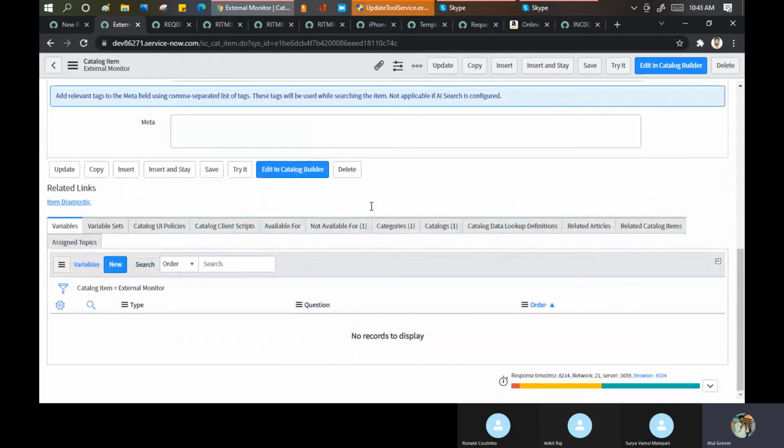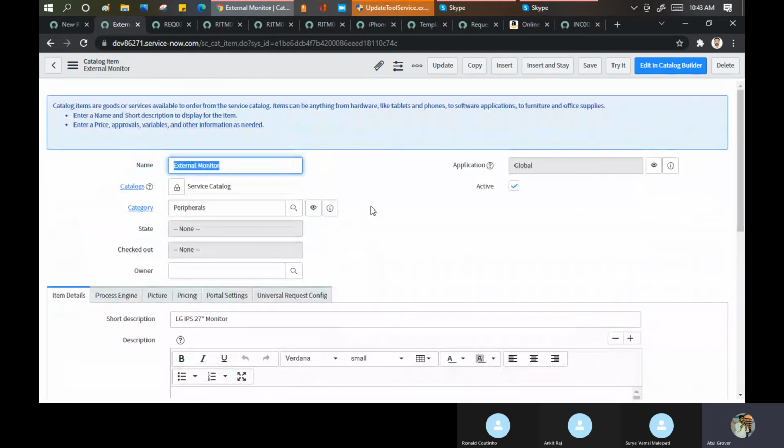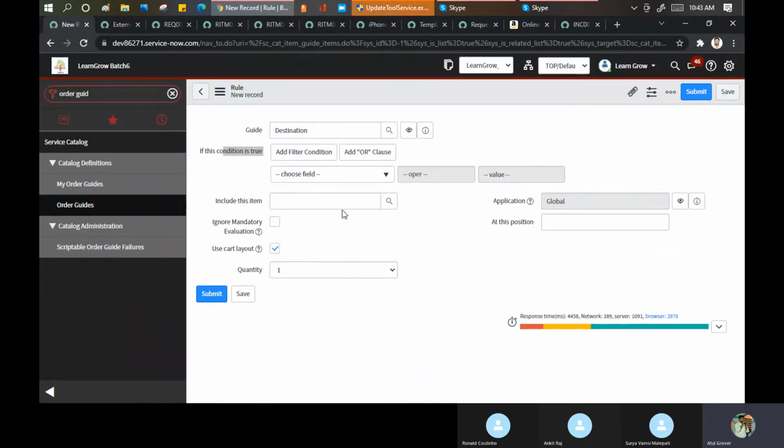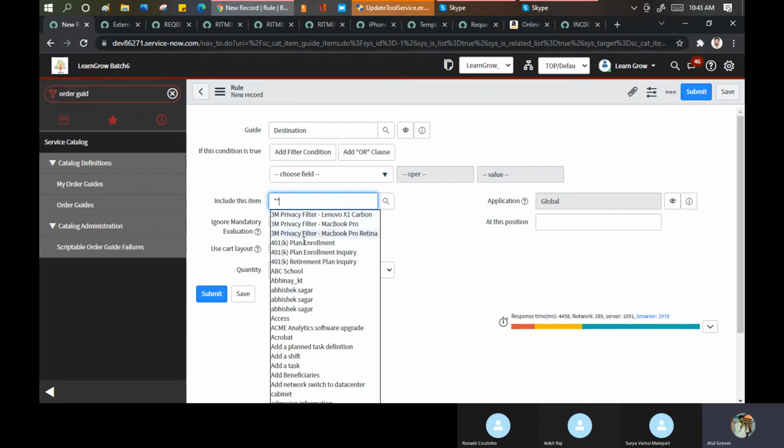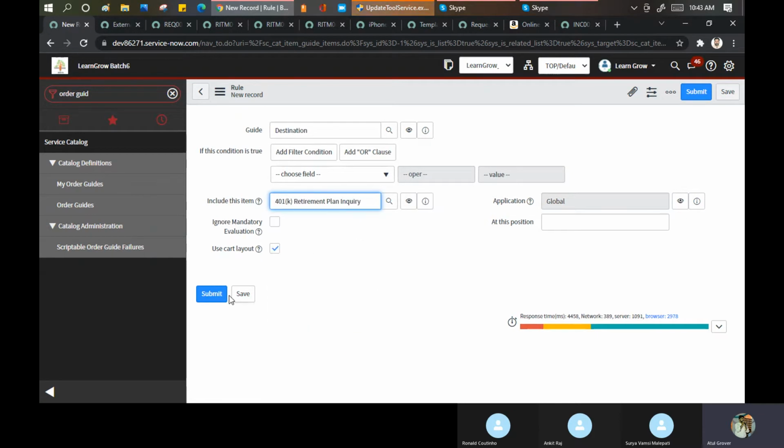They don't have any specific, yeah. Maybe he did not put anything like this, or I can go here. Include these items. Okay, if I skip it here, maybe I can say requested by, requested for this person will get at this part. Okay, include this item. I want to include retirement plan. Save.